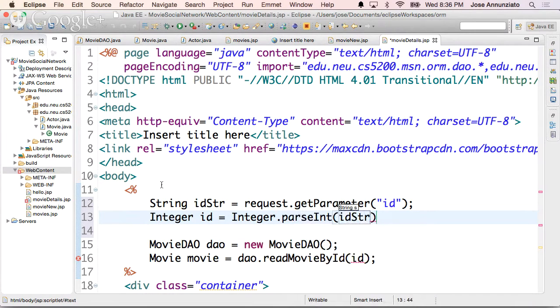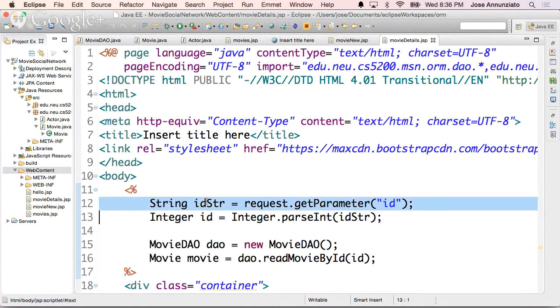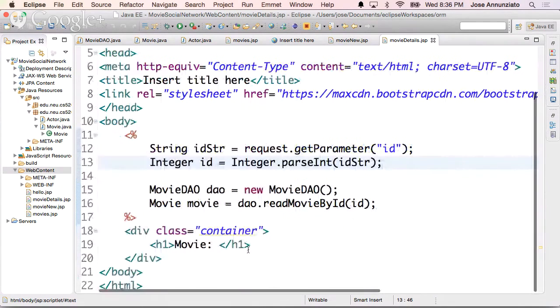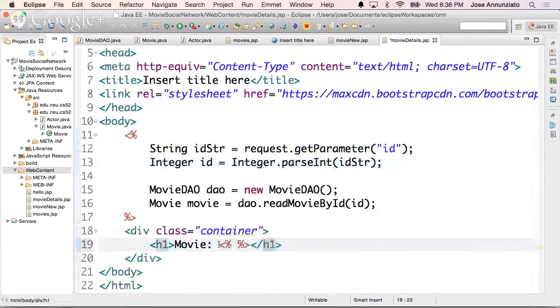Notice that I'm not doing any validation, right? We need to check this might be null, right? Because I could be navigating to the page without passing the ID, or the ID I could be passing characters instead of numbers. So all that you would have to verify yourselves, right? So now we have the ID. Now we have the movie, and so now that we have the movie, we can paste it here. We can say movie.getTitle.